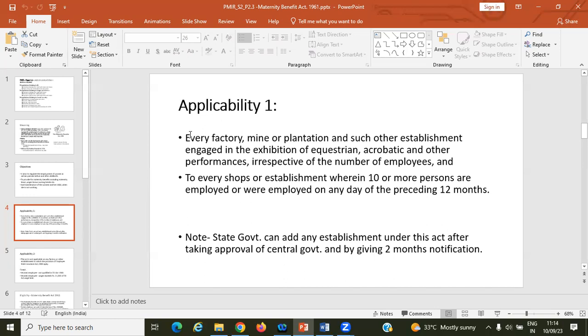Sometimes we think these are different types of organizations, but they are included. Every shop or establishment where 10 or more persons are employed on any one day of the preceding 12 months is covered.